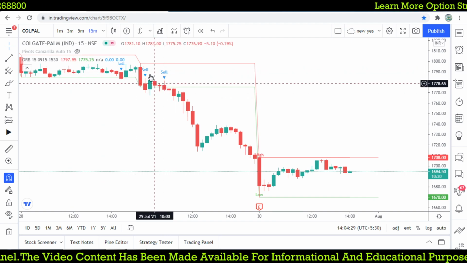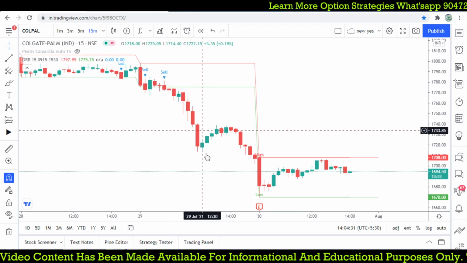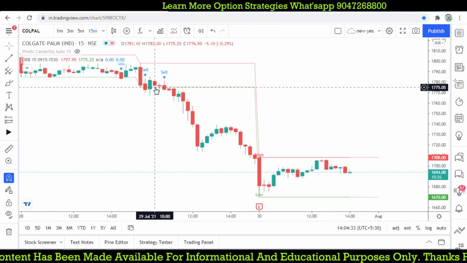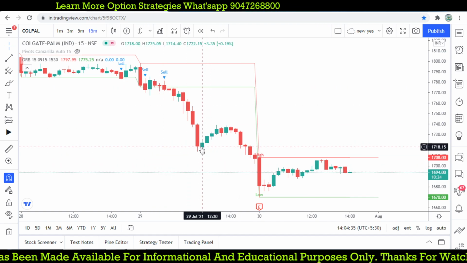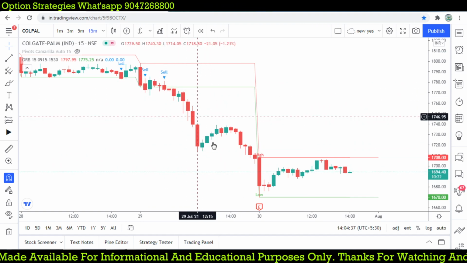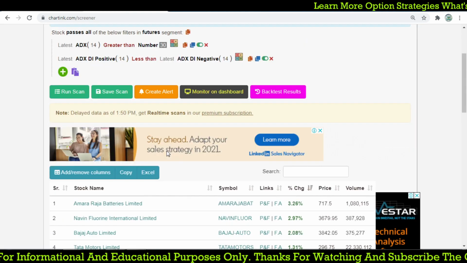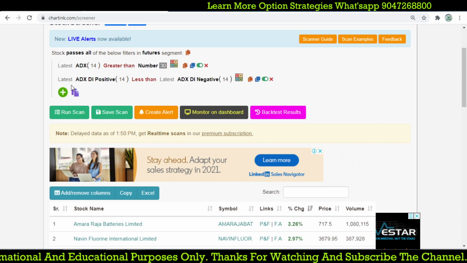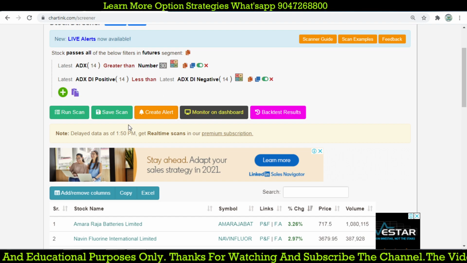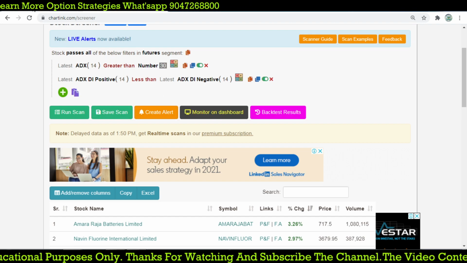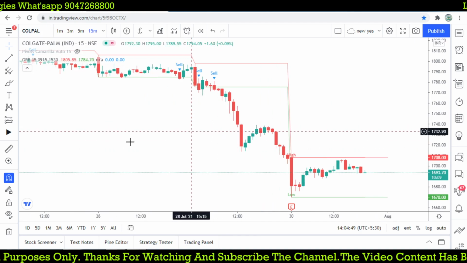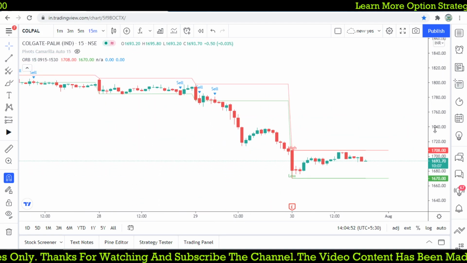But if you check yesterday's ORB, that was well and good, from almost 74, some 50-60 points it moved down from the trade point. So using that ADX parameter and also DMI, you can filter out the stocks first and then go for the trade.